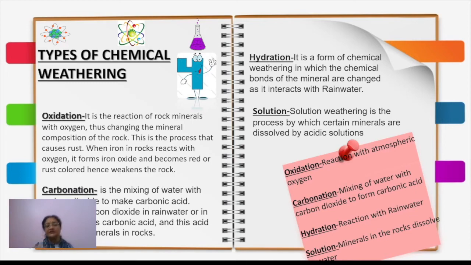Oxidation is basically the reaction of rock minerals with oxygen which is there in the atmosphere, thus changing the mineral composition of the rock. The best example of it we can find in the case of rust. Suppose the rock has a high content of iron within it, and it is there in the open. So the rock comes in contact with the atmospheric oxygen, and the moisture, the water vapor which is there in the atmosphere.